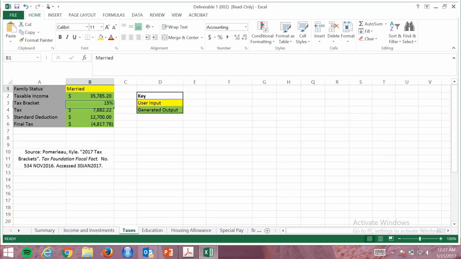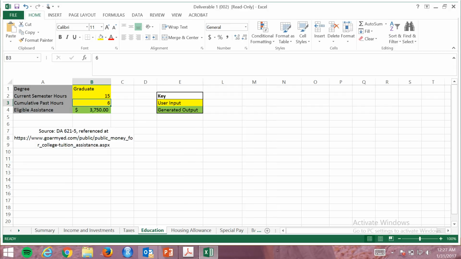For taxes, the only input required is family status, whether or not you're single, married, or the head of a household, and that will populate your taxable income, tax bracket, as well as your taxes. For education, you input here whether or not you are pursuing a degree, how many current semester hours you have, and how many cumulative hours you have in the past. That will populate how much eligible assistance you are required for.